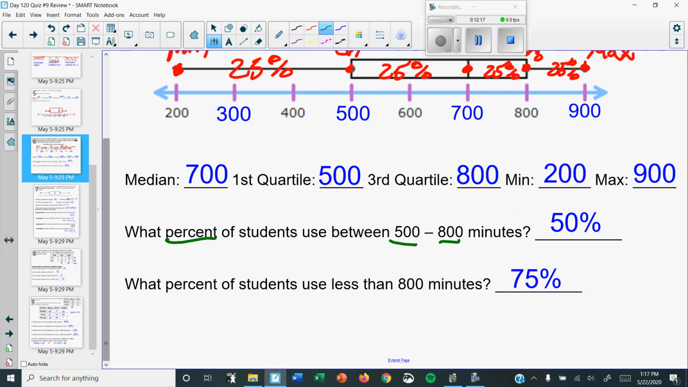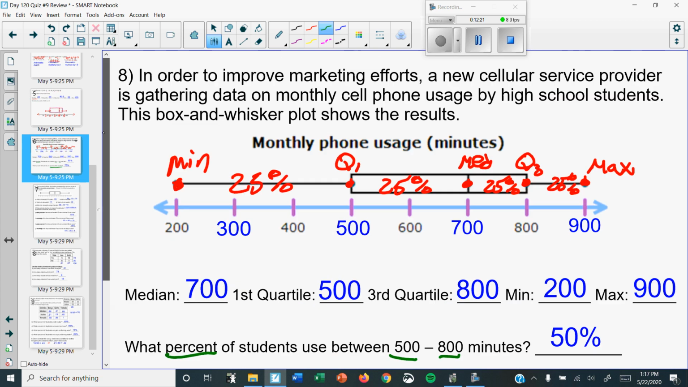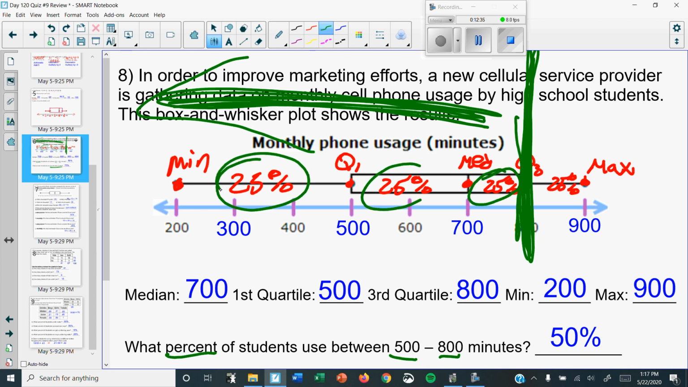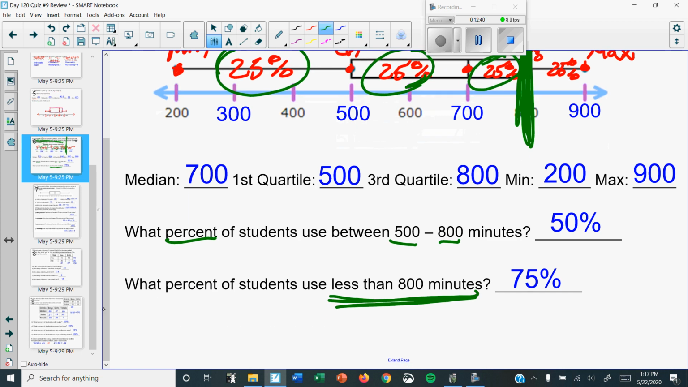The next one says, what percent of students use less than 800? So go to 800, there's 800, and say what's less than that. What percent is less than that? So how many 25s do you see on that side? 1, 2, 3. There's 3 of them, so that must be 75%. And there's your answer.